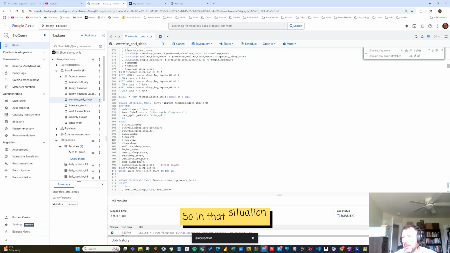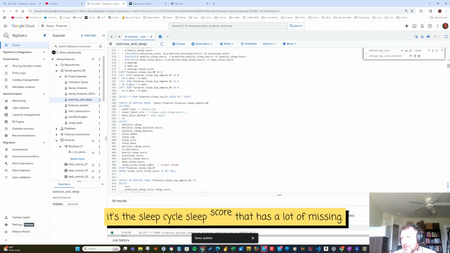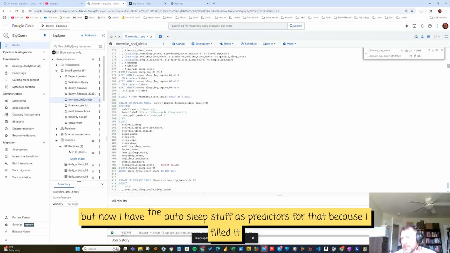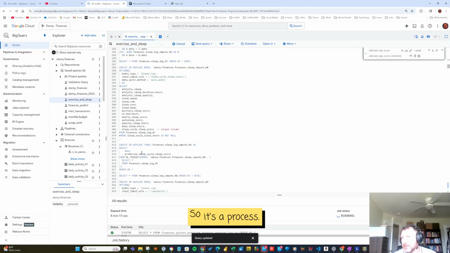So in that situation, it's the sleep cycle sleep score that has a lot of missing. It misses a lot, but now I have the auto sleep stuff as predictors for that because I filled it in. So it's a process.